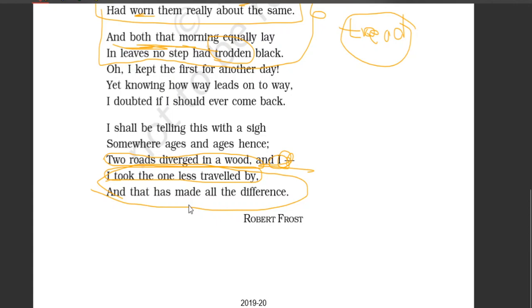When they are quoting these two lines from the poem, actually they do not mean what they are saying, because here there was no road which was less travelled by. Both the roads were equally walked upon by the people. Both the roads were equally chosen by the people. So there was no road which was less travelled by here, but when people wrongly quote it, they claim they took the decision because they took the road which was less travelled by. They're making a mistake over this. This is the wrong interpretation that we were talking about earlier in our former video. I hope you have got a good understanding.